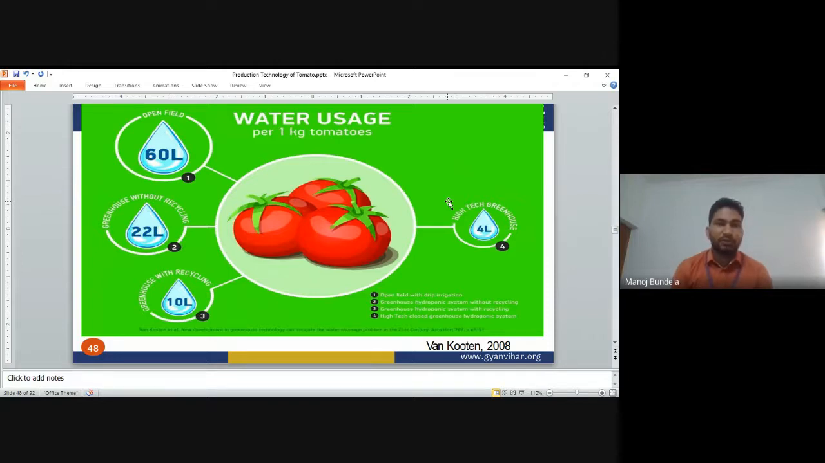For greenhouse without recycling, it requires 22 liters of water. In case of greenhouse with recycling, it requires 10 liters of water. So it requires 10 liters with recycling, 22 liters without recycling, and open field 60 liters. The high-tech greenhouse requires only 4 liters of water. So the highest irrigation is required in case of open field, and if we go for high-tech greenhouse, it requires a very small amount of water.